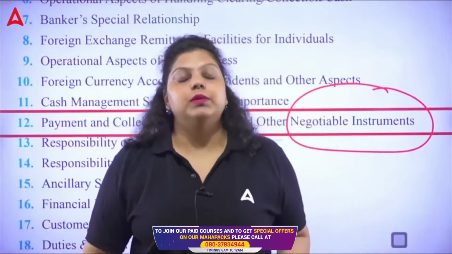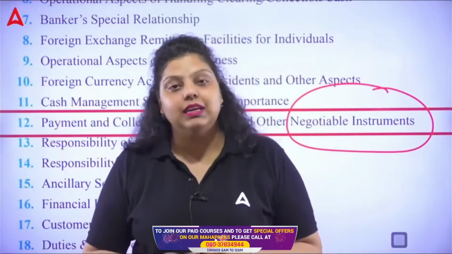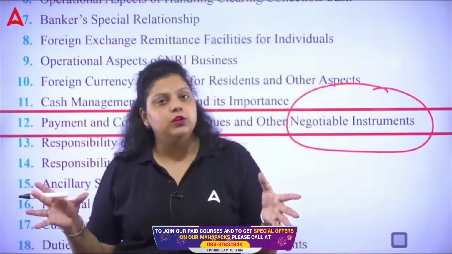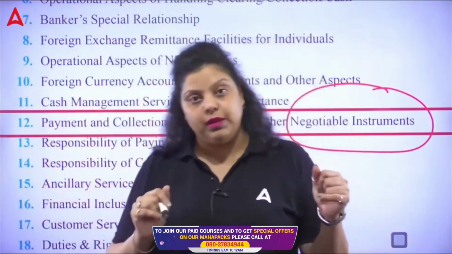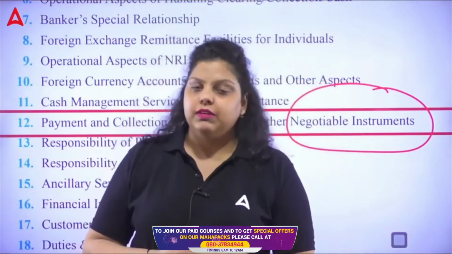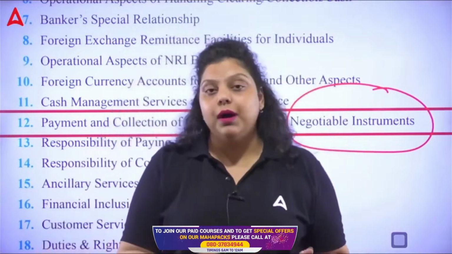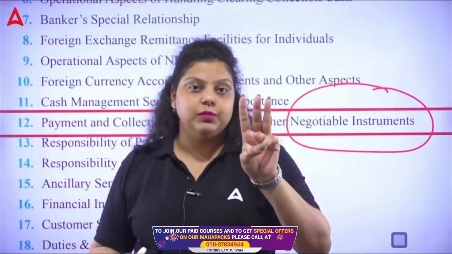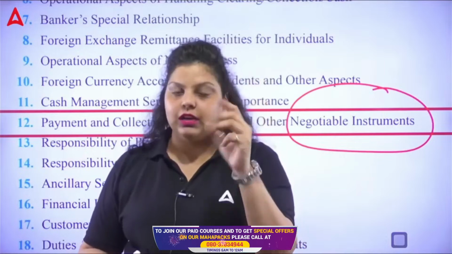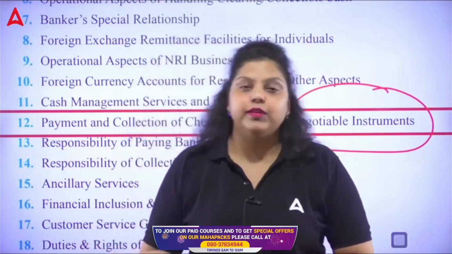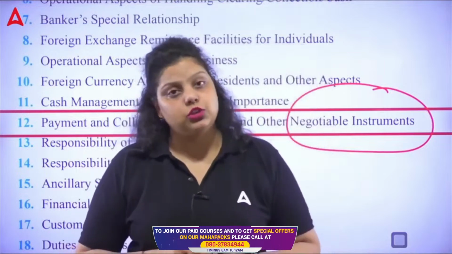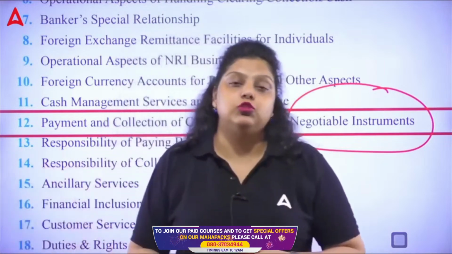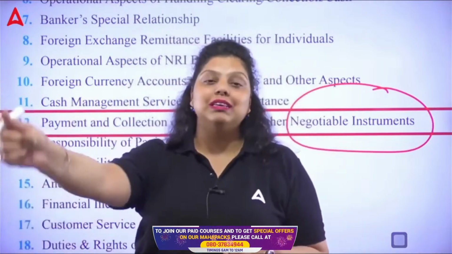Now, the Negotiable Instruments Act came in the year 1881. It talks about a lot of things. It talks about all the negotiable instruments as well as the holidays of a bank. Section 13 of the Negotiable Instruments Act talks about negotiable instruments, in which it says there are three negotiable instruments: promissory note, bill of exchange, and check. Promissory note is defined under Section 4, bill of exchange under Section 5, and check under Section 6. These are the negotiable instruments which you use to make a payment to a certain person.